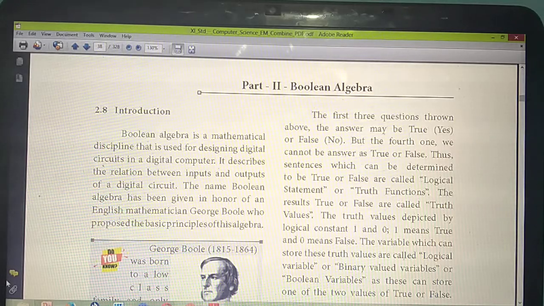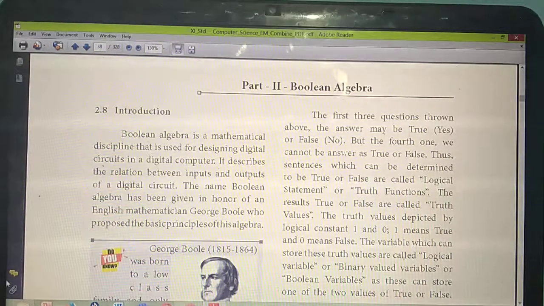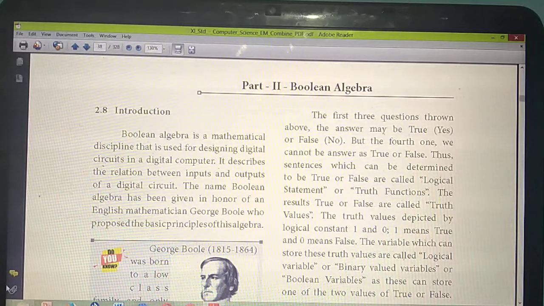If a circuit is there, you might have studied it in physics I think, each circuit will have one input. Without input, will you get the proper output? For example, you are going to switch on the fan. How will you switch it on? First you will turn on the switch. Only if you turn on the switch will the fan run. Otherwise, will the fan run?